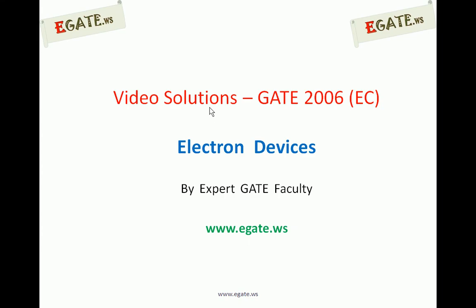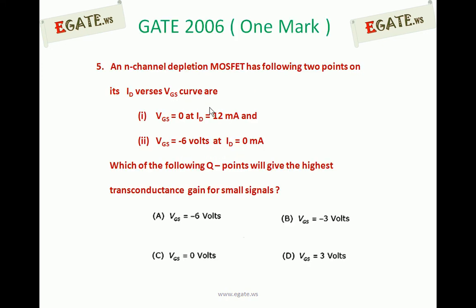Hello, we are discussing the GATE 2006 ECE paper, and the topic is electron devices. This is the fifth 1 mark question that came in GATE 2006. An N-channel depletion MOSFET has the following 2 points on its ID versus VGS curve. First point, VGS is equal to 0 at ID is equal to 12 milliamperes, and second point, VGS is equal to minus 6 volts at ID is equal to 0 milliamperes.